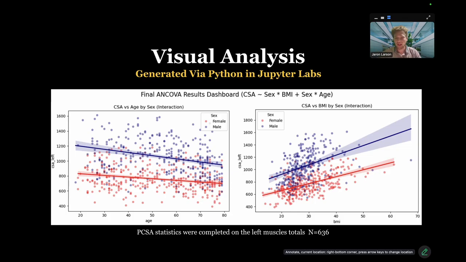Some visual trends to look at as well: we do see a negative trend in age to cross-sectional area with positive trends in BMI and cross-sectional area. But then regardless of cross-sectional area, we can also see that generally speaking, males do have that larger cross-sectional area compared to females.